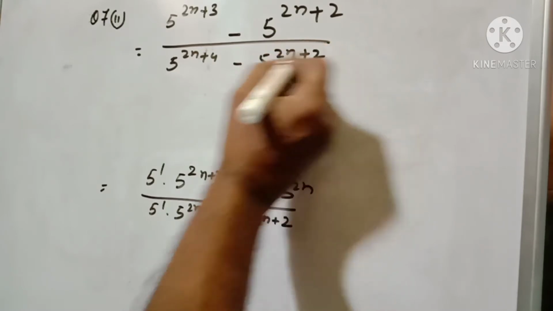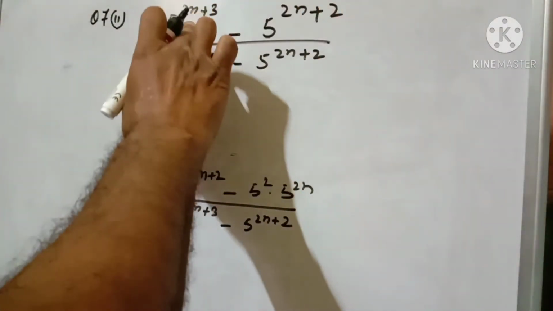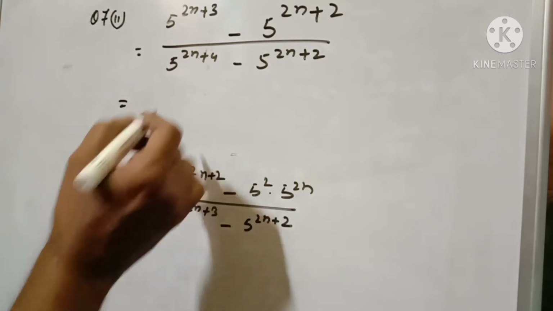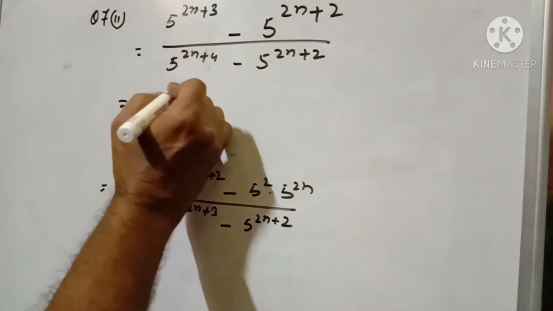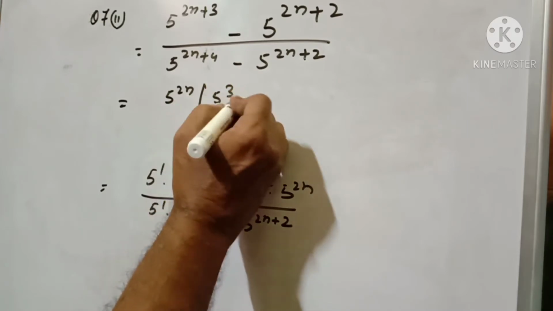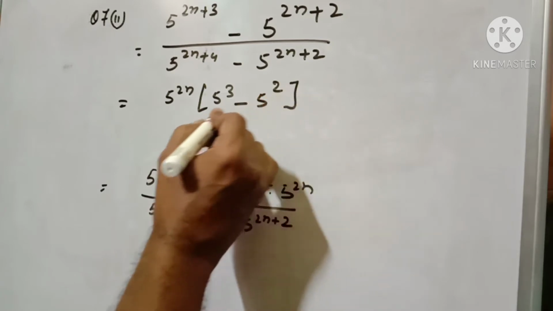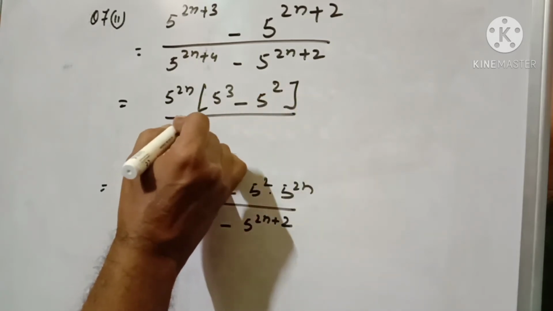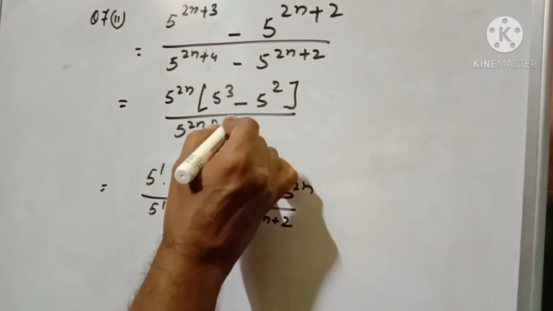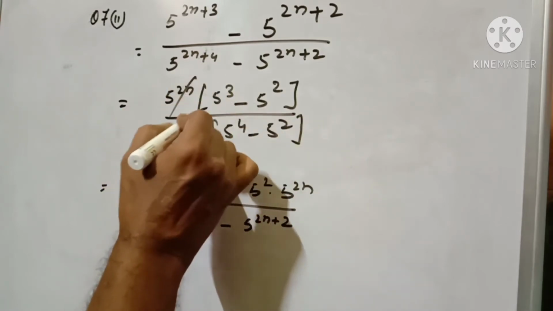5 to the power 2n+2. Here I can take common 5 to the power 2n, because here 5 to the power 2n, here also 5 to the power 2n, here also. So I can write directly 5 to the power 2n taken common: 5 to the power 3 minus 5 to the power 2, divided by 5 to the power 2n times 5 to the power 4 minus 5 to the power 2. So this part cancels.